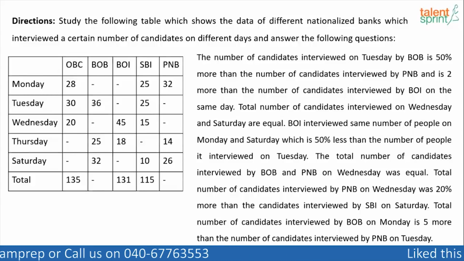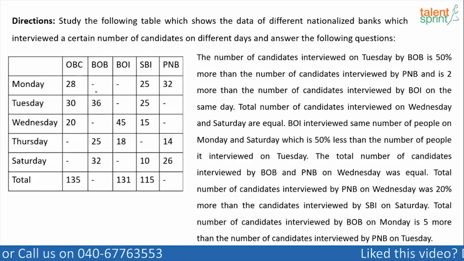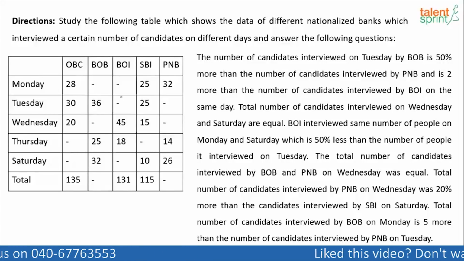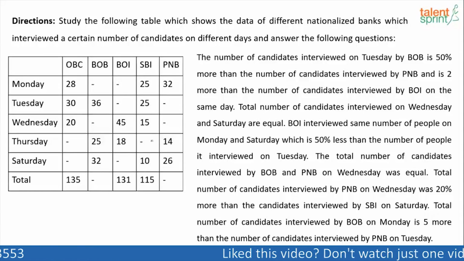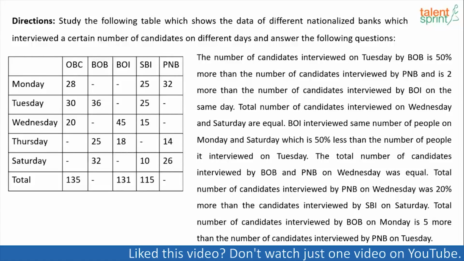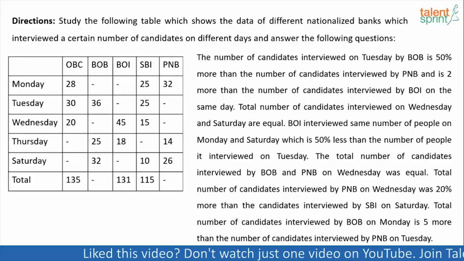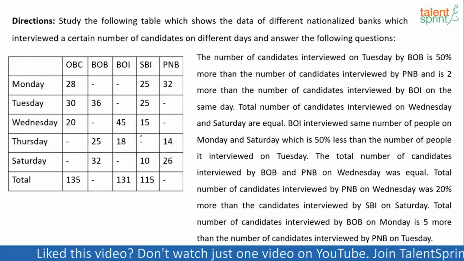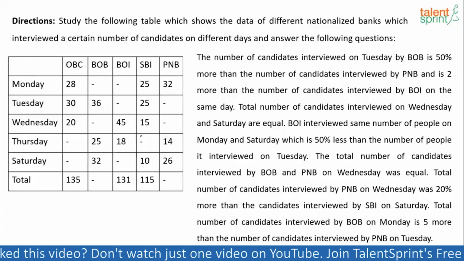The same applies to BOB as well, right? In fact, the total also is not given. The same is the case with BOI. 3 values are missing. However, when you look at SBI, only 1 value is missing here. Everything else is given. So in this particular column, since there is only 1 missing value, we can form the equation and find the value, find the answer here, right?